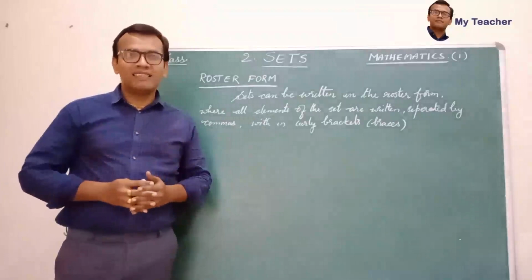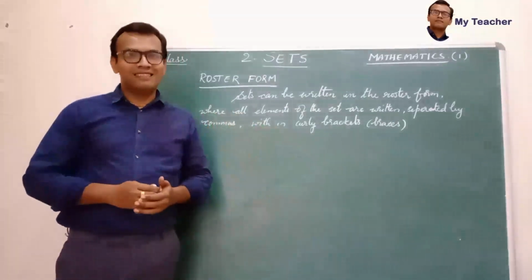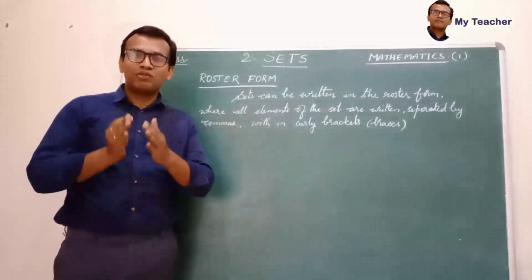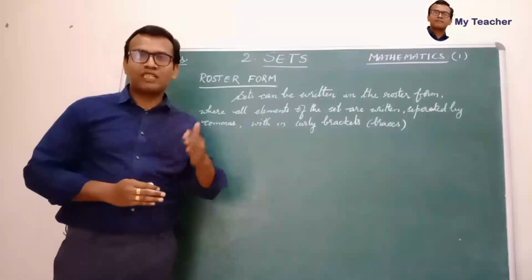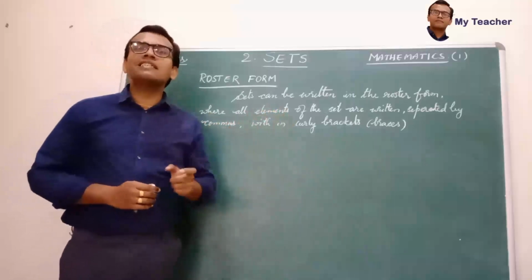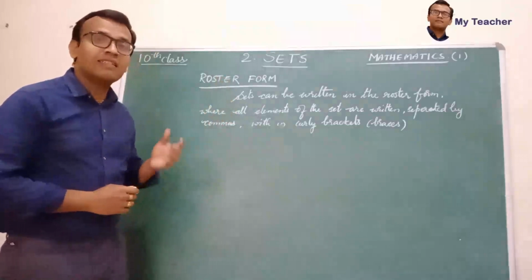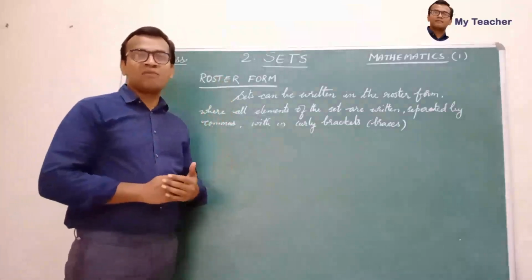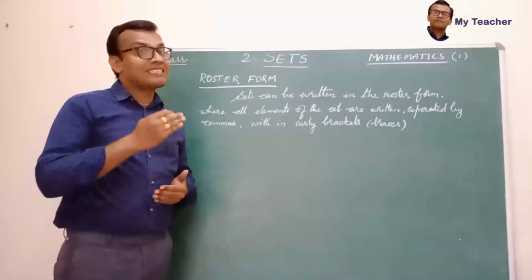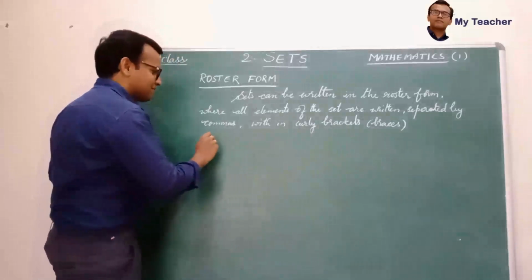So how are we writing the sets? We are writing the sets by listing all the elements in the set. Like for the first 5 prime numbers, we wrote all of them, 2, 3, 5, 7 and 11, separated by commas. Writing a set in this manner is called roster form. In roster form all the elements of the set are listed and separated by commas. For example, let's see here.